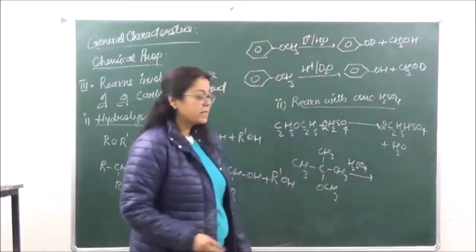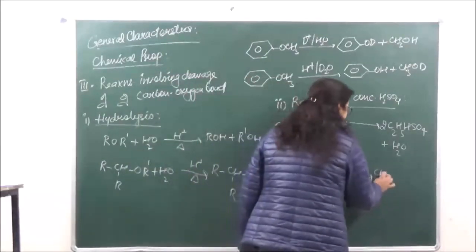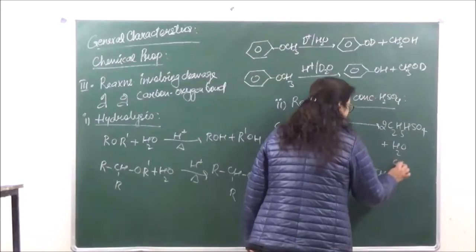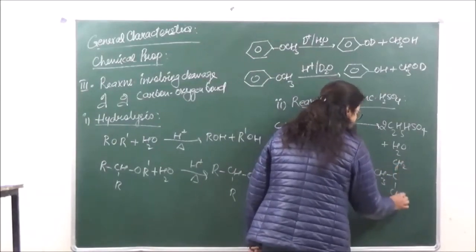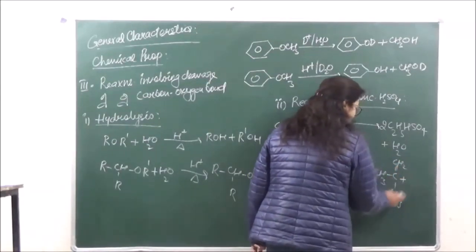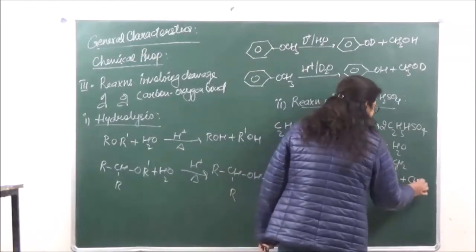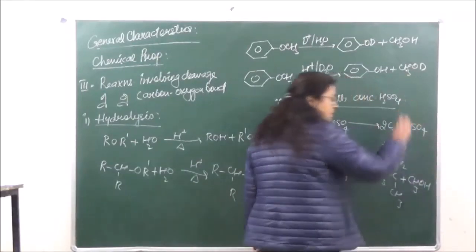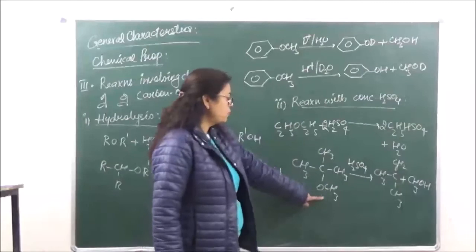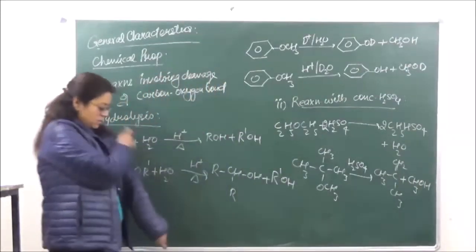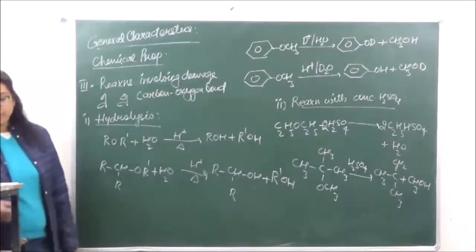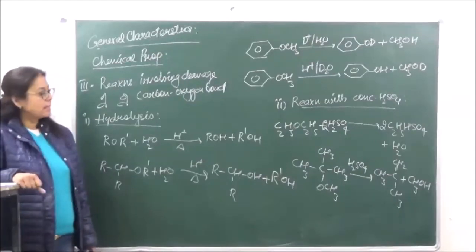The major products are going to be alkenes, CH3, C double bond, CH2, CH2, plus CH3 which is going to give us methyl alcohol. So CH3OH, okay, and plus it is going to give us an alkene.